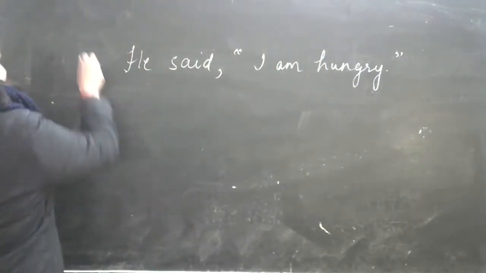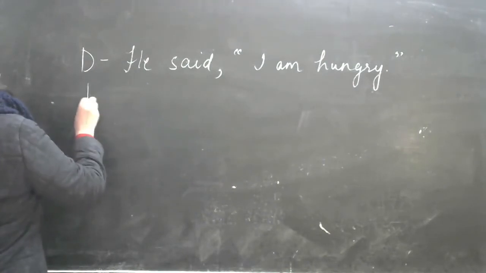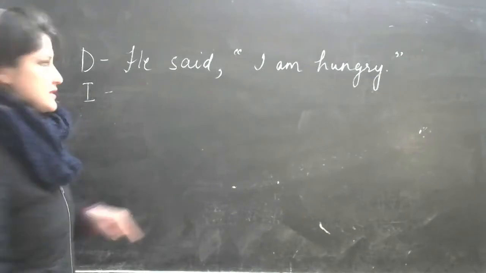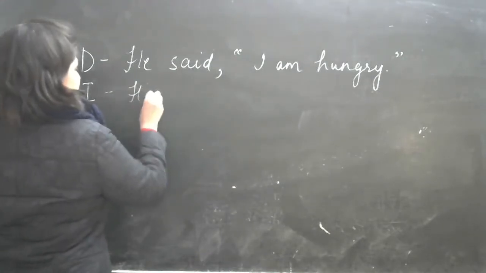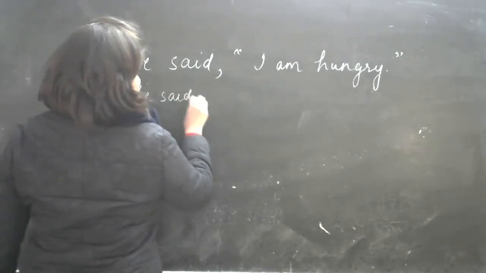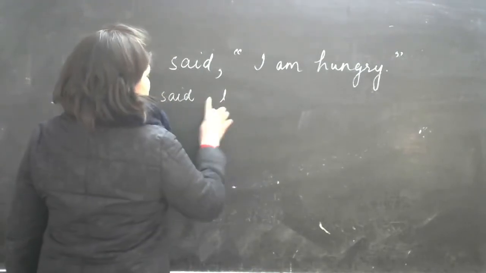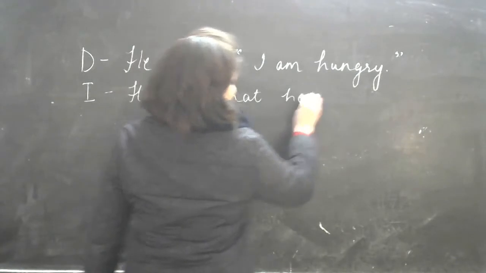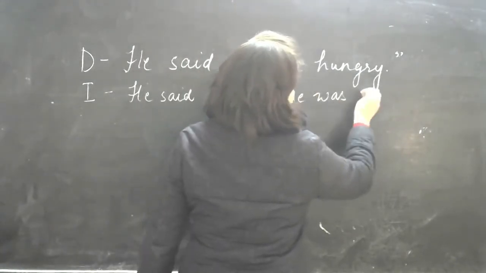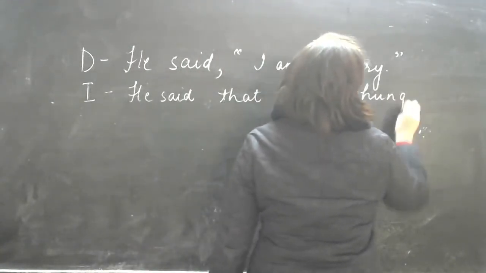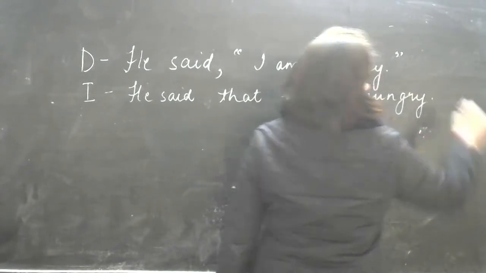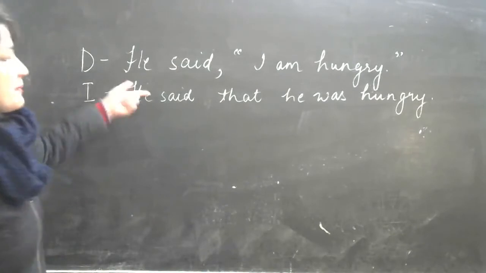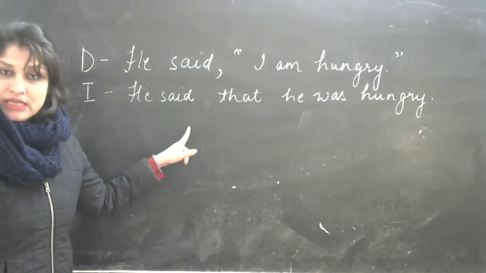But this is direct and I change it into indirect. That means I'll report it to the other person. He said that he was hungry. Right? So what I have done here, I have reported it. It is in the indirect speech.